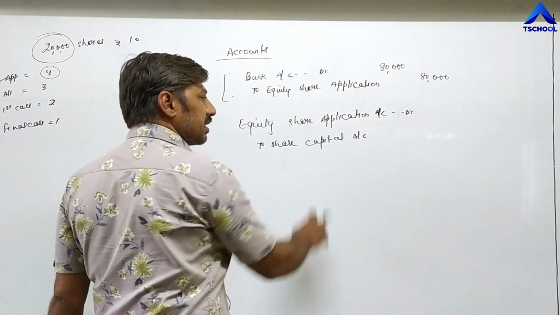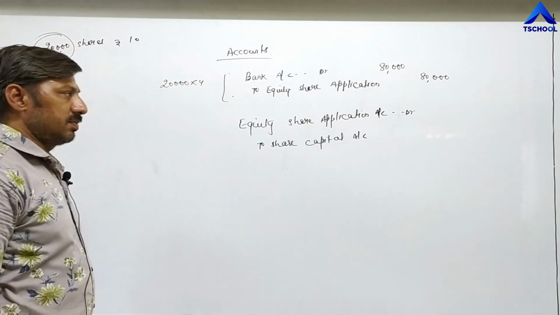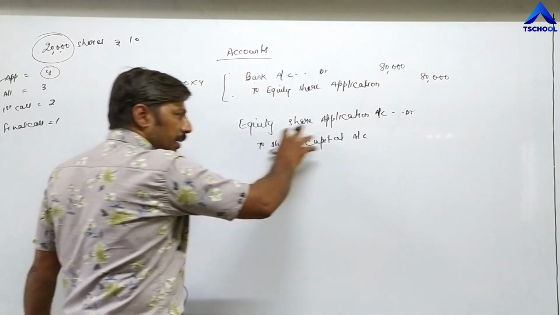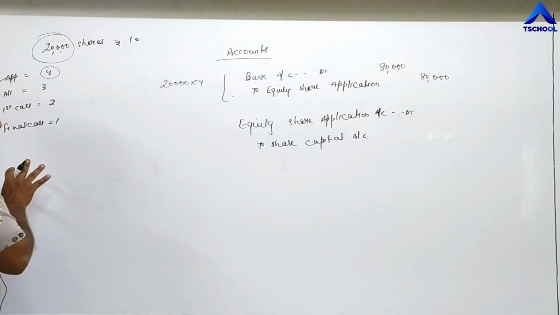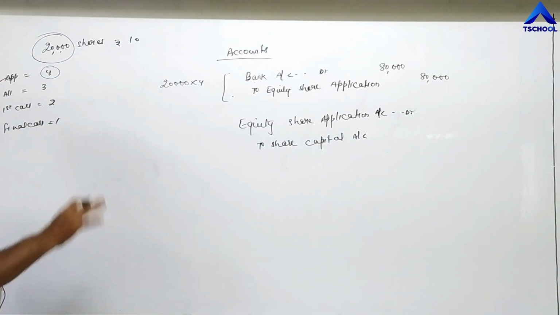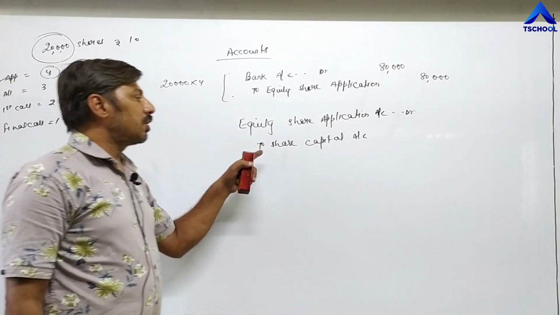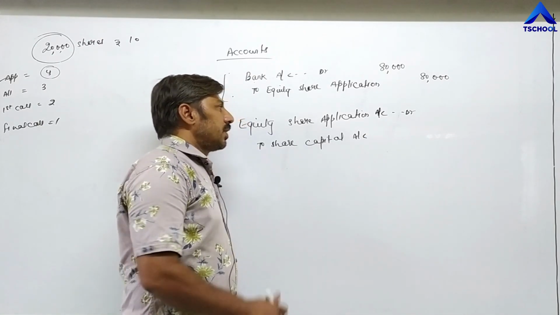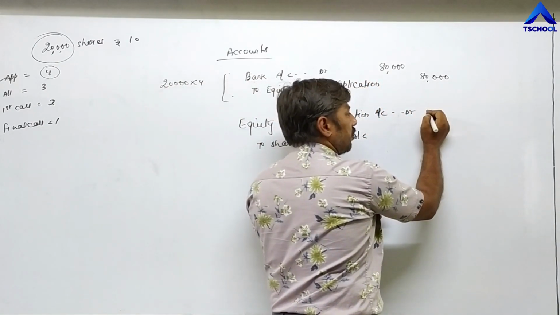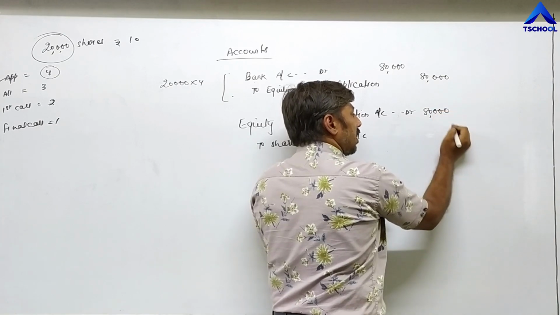Share capital account represents the capital account of all shareholders. In this share capital account, my account is also included, 500 into 4, 2,000. The equity share application account is debited to share capital account, and all 80,000 rupees will be transferred into capital account.